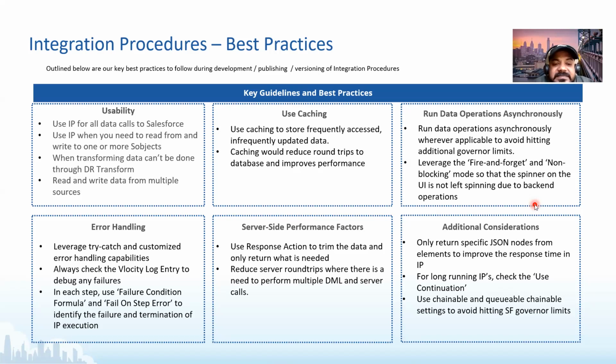All these things can be used, and this will give you additional governor limits from an async perspective. For example, heap size limit: with async you will get 12 MB as compared to 6 MB in sync. The CPU limit is generally 60,000 milliseconds in async as compared to 10,000 milliseconds in synchronous mode. From a queries perspective also, it's 200 in async and 100 in sync. So you can get all these by using the IP in an asynchronous manner, which will perform the operation behind the scenes.